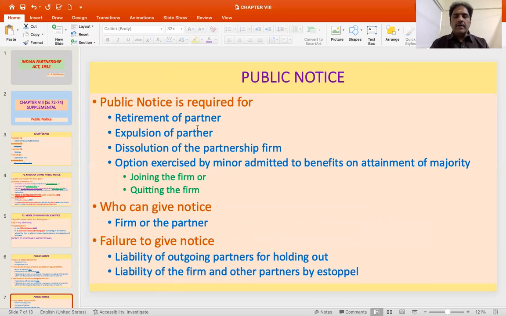Then who can give the notice, public notice? The public notice can be given by the firm which has been affected by this change, and or the partner who has moved out. Then the failure of giving notice will keep the outgoing partner and his estate liable for holding out. Then the liability of the firm will be there, and other partners will be held liable because of the operation of the principle of estoppel.